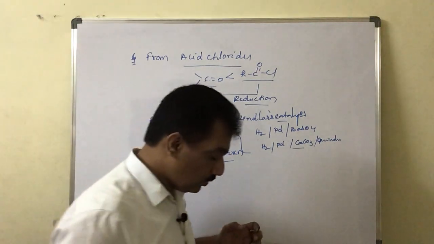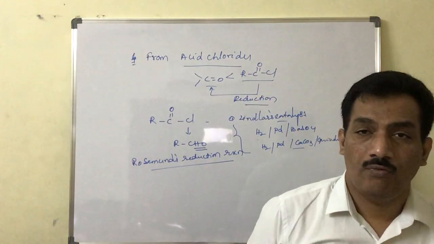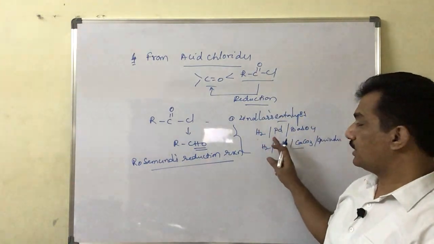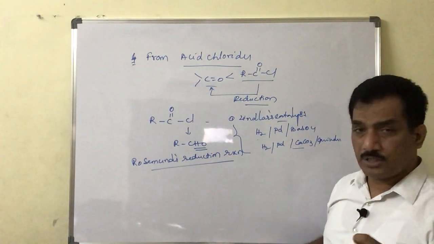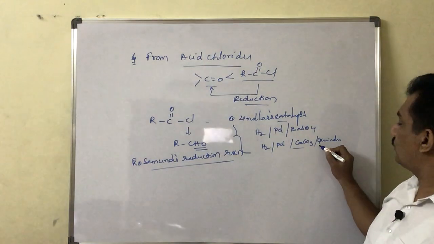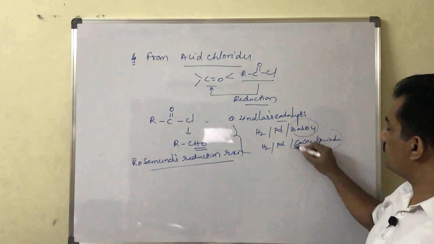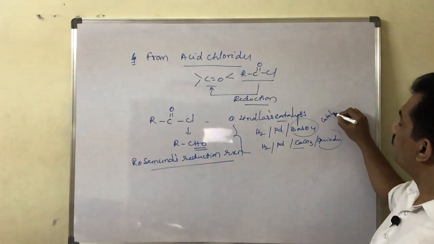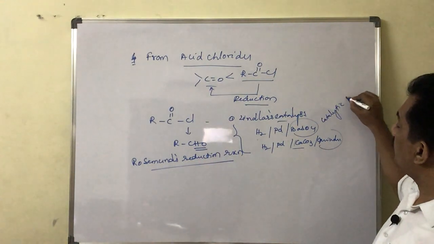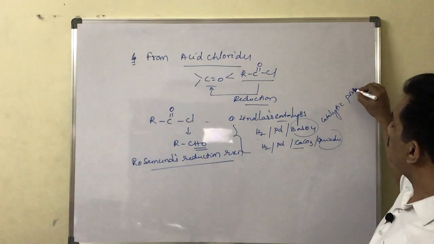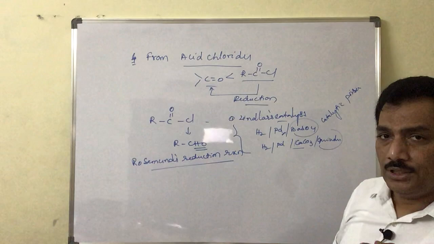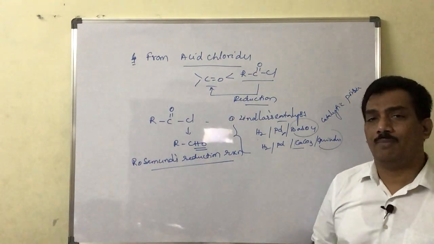That is, acid chlorides or acid halides when reduced with Lindlar's catalyst. Lindlar's catalyst is nothing but hydrogen in presence of palladium. Here you observe this quinoline or BaSO4 and CaCO3. This is used as the catalytic poison. That means it decreases the catalytic activity of palladium.